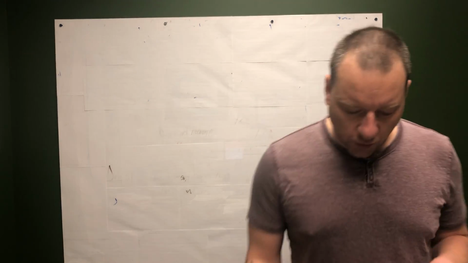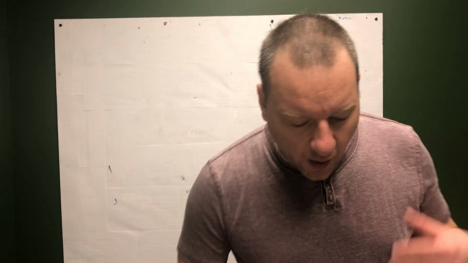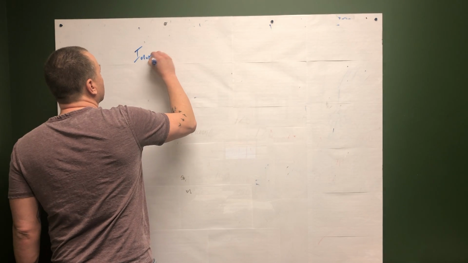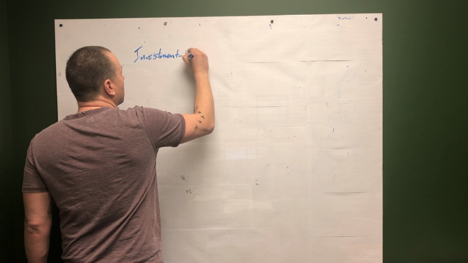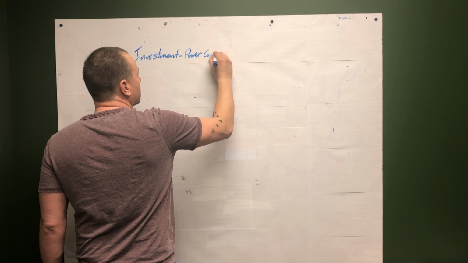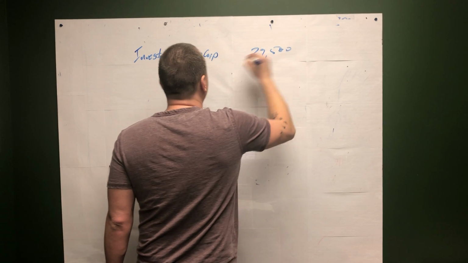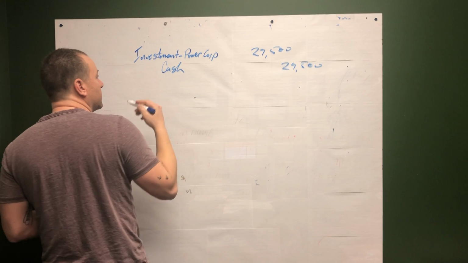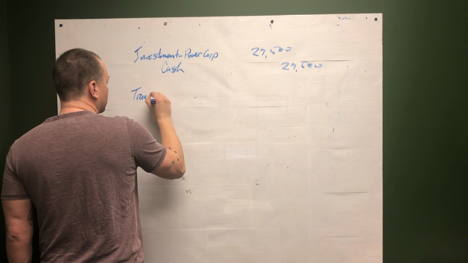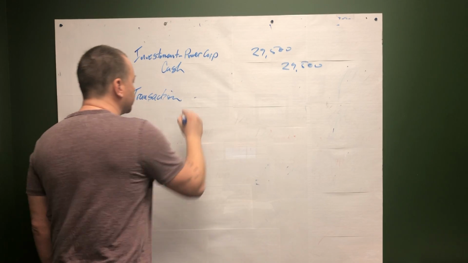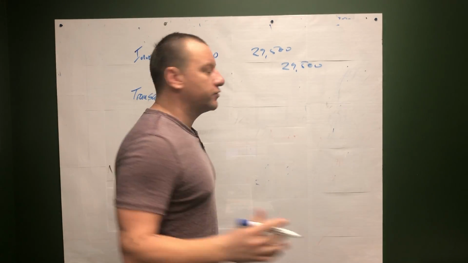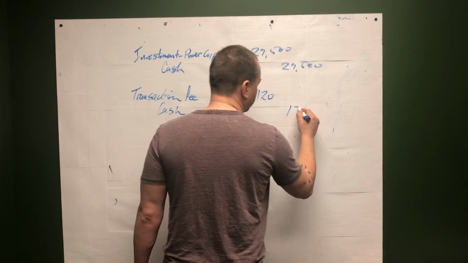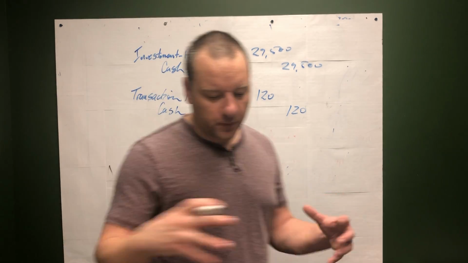Okay, so we're going to make the following journal entries. Now, I don't like the way they combine it. I would have done it this way: debit Investment, Power Corp, $29,500, credit cash $29,500. And then I would have made another journal entry: debit transaction fee in the amount of $120, and credit cash. You can see what they did in the textbook. They just combined it all together.